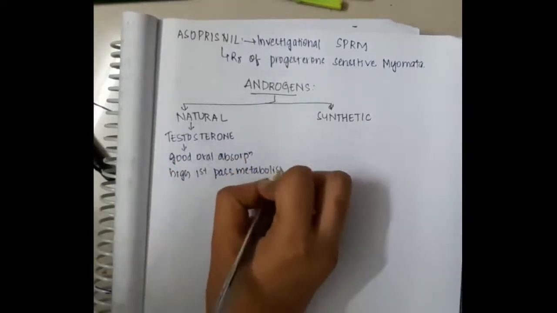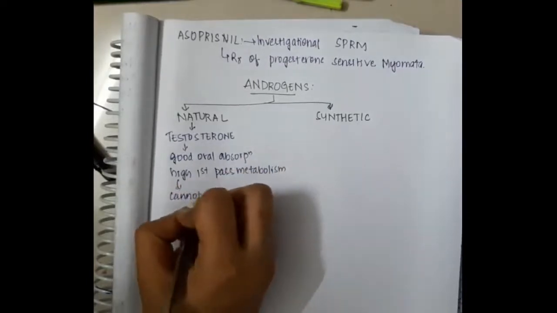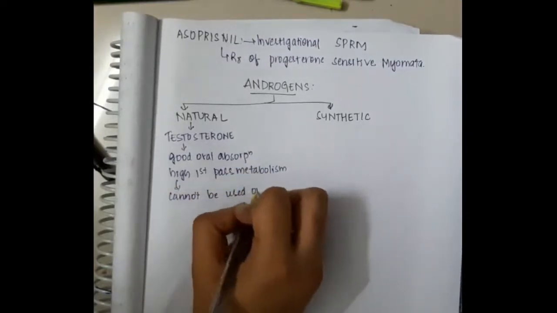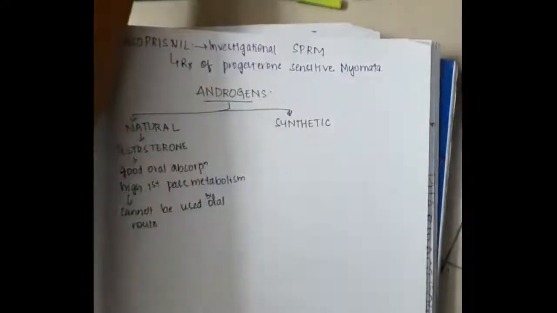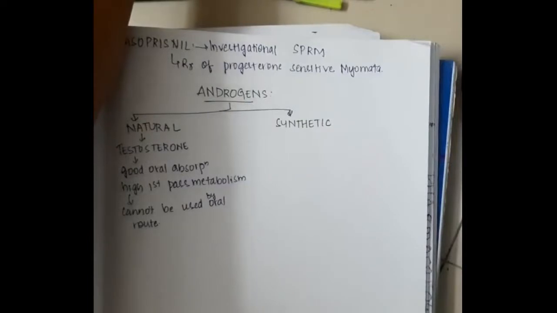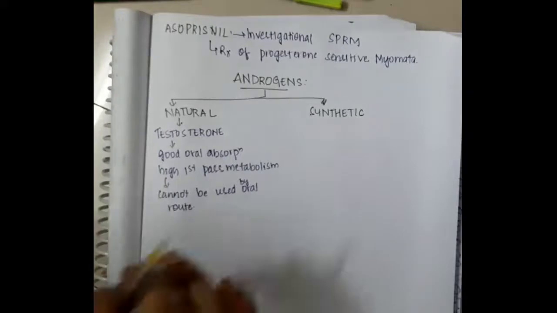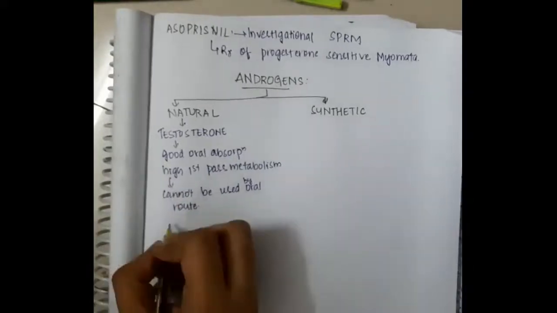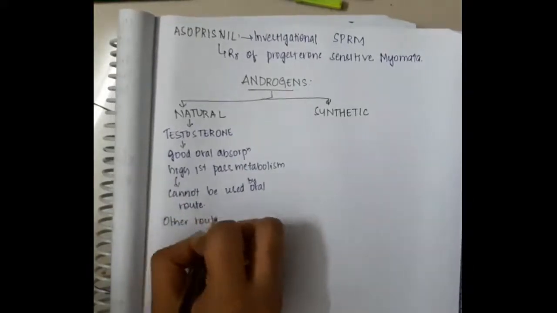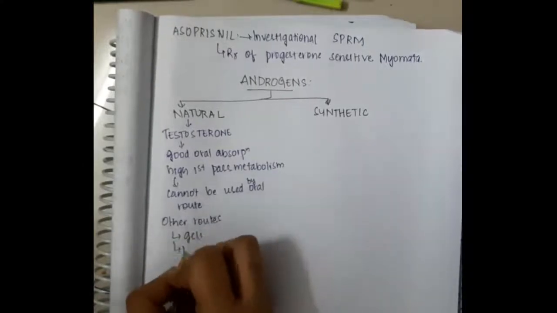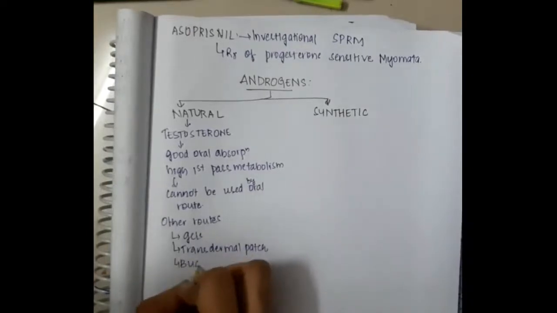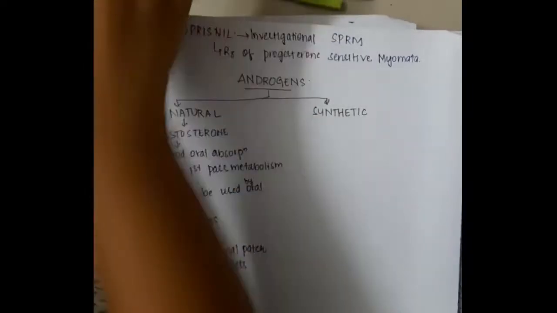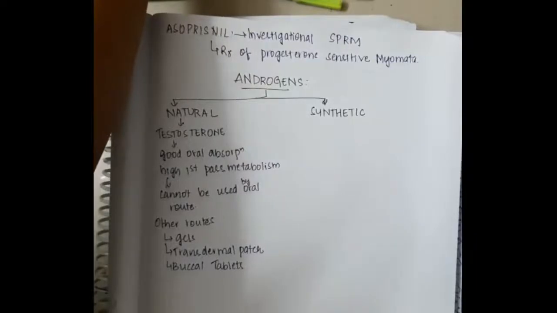In the natural androgens, the most important is testosterone. This testosterone has good oral absorption, but it has high first pass metabolism. An important thing is that because it has high first pass metabolism, it cannot be used by the oral route. So it should always be used in routes other than oral. What are the other routes in which you should use testosterone? It should be used as a gel, or as a transdermal patch, or buccal tablets.